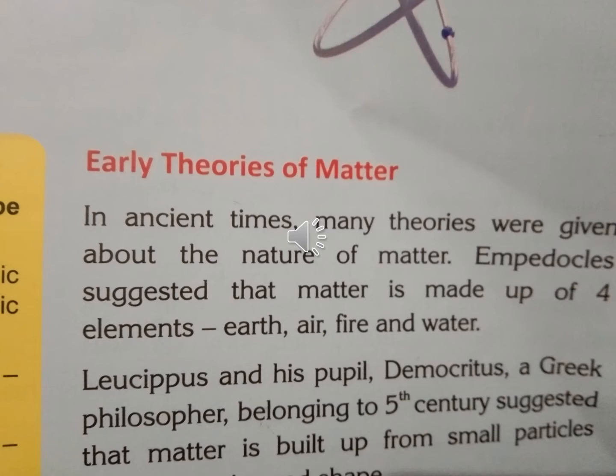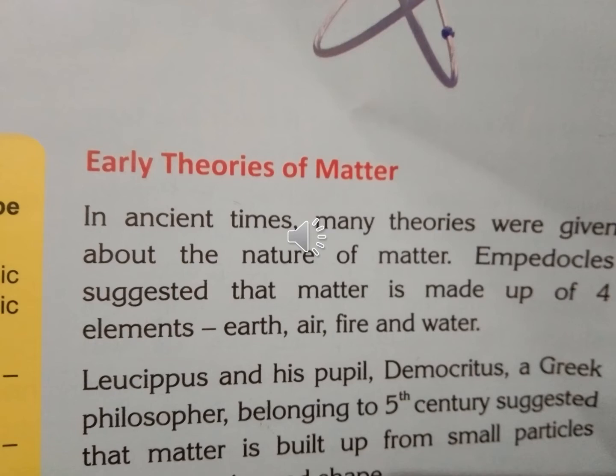Okay, children. Empedocles, then Leucippus and his student Democritus, were Greek philosophers belonging to the 5th century, who suggested this. Now listen here. In ancient times, in the early theories of matter, many theories were given about the nature of matter.